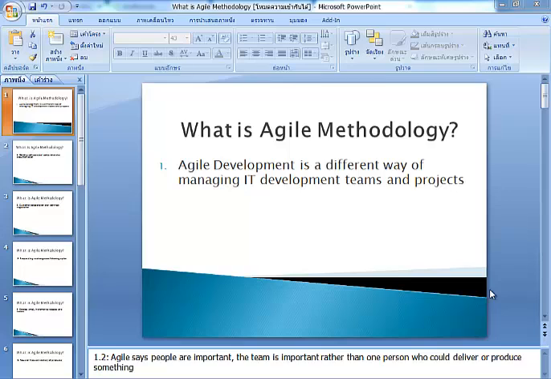Agile methodology is agile development, a different way of managing IT development teams and projects. Agile means people are important, the team is important. Do you understand? For example, when you're working on a project, it is important to have a team rather than only one person to create that project.